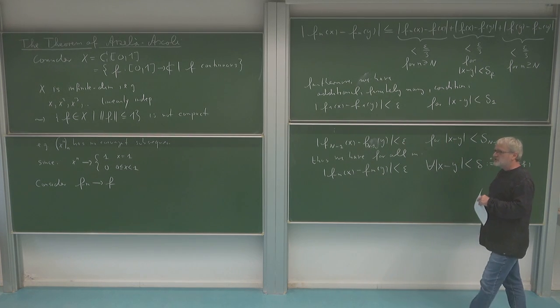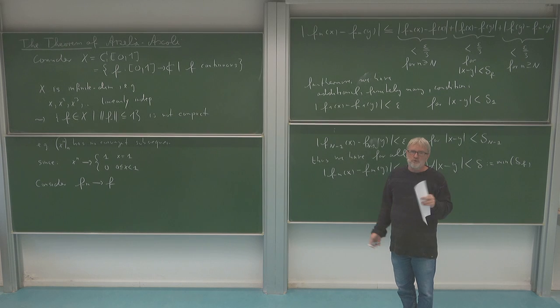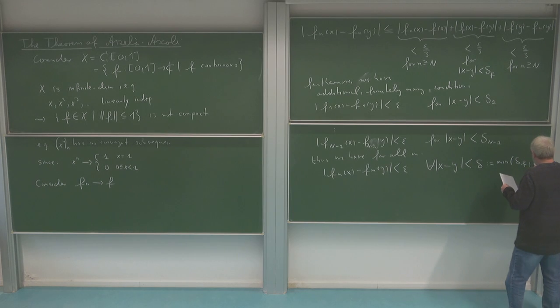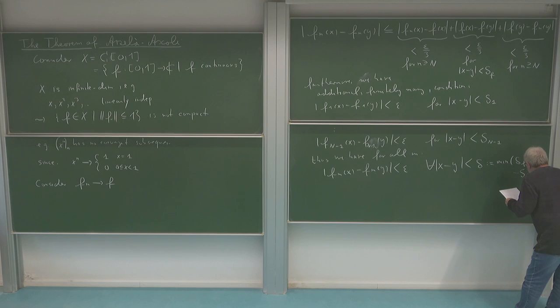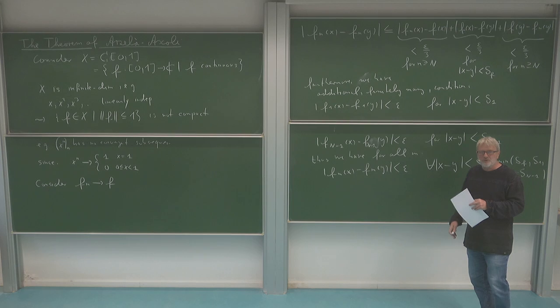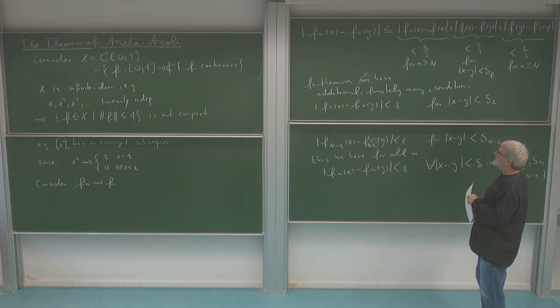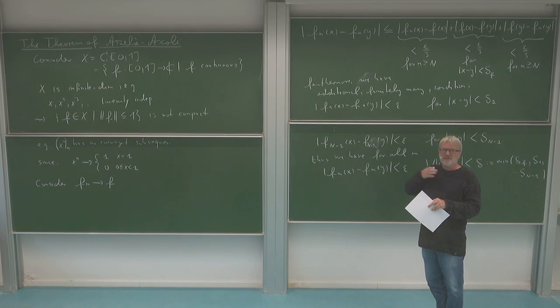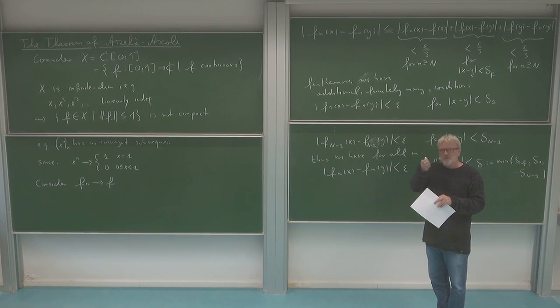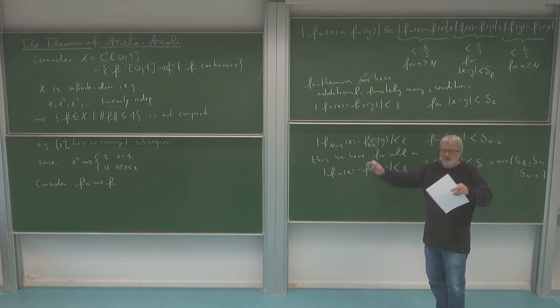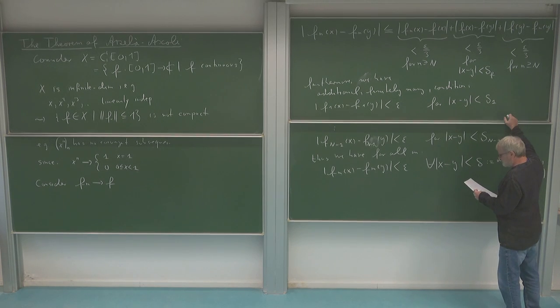Okay, and then I have the indices which are smaller than N, and for those I have to use their corresponding delta. But those are only finitely many deltas. That's the main point. So I take here also delta 1 up to delta N minus 1. This is the minimum of a finite number of positive numbers, so this is still a positive number. Of course, without this estimate against the f, I could take the minimum of all the deltas of all the functions in my sequence, but then I would have the minimum or the infimum of an infinite sequence of numbers, and this might be 0. So of course it's important that I get here something which is bigger than 0.